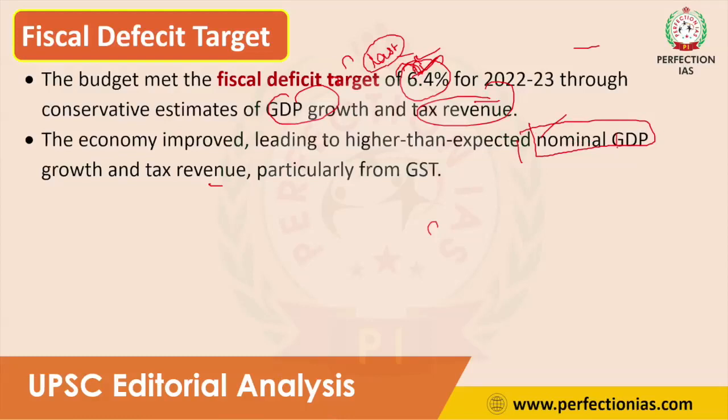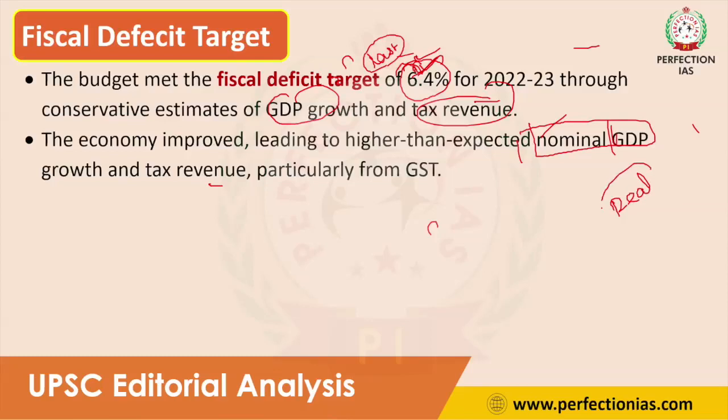What is nominal GDP growth? We all know about GDP. So what is GDP? The total value of final goods and services produced within the country in a certain period of time is known as GDP. There are two types of GDP, one is nominal and the other is real GDP.